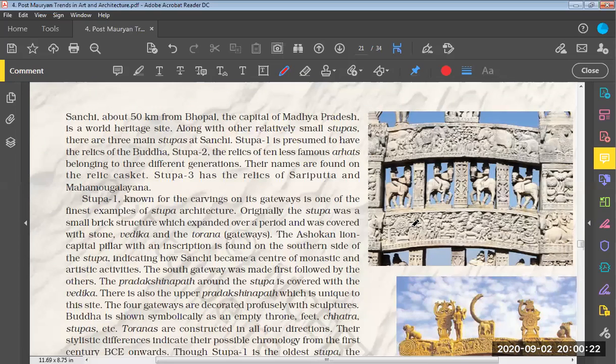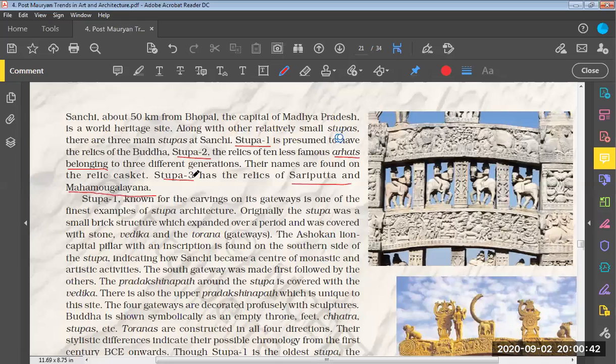Then stupa number 2 has the relics of 10 less famous arhats belonging to 3 different generations. Their names are found on the relic caskets. Then stupa 3 has the relics of Sariputta and Maha Mogalyana.